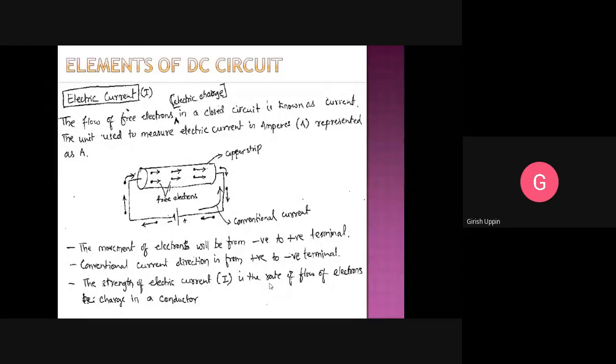So the rate of flow of the electrons defines the strength of the electric current. If the rate of flow of electrons is higher, then the electric current is higher, the strength is higher. If the rate of flow of electrons is lower, then the flow of current is less. With that definition, the current is represented as Q by T. So it is the rate of flow of electric charge. Q is the charge that is represented in coulombs. So that is how we can represent current: I is equal to Q divided by T.